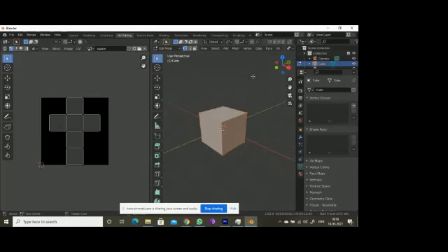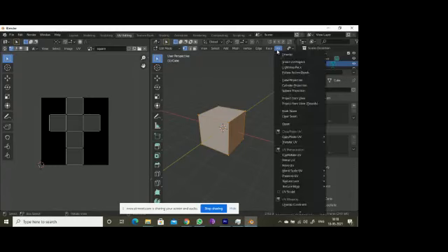There are n number of kinds. This is the cube, which you can unwrap simply. But for a mesh like a human mesh, unwrapping will be difficult. There are n number of ways you can unwrap: mirror UV, move UV, and a number of other operations. Smart UV Project is the best option when you go for higher polygons.